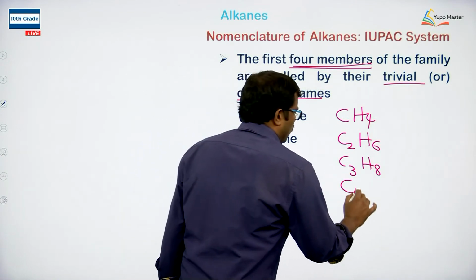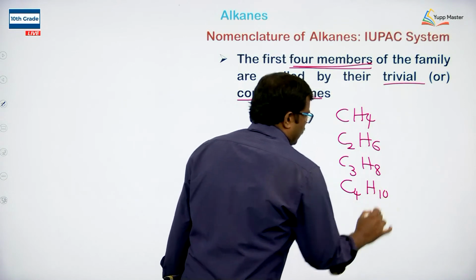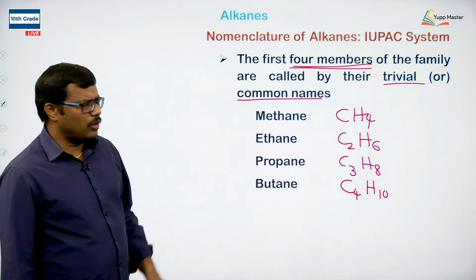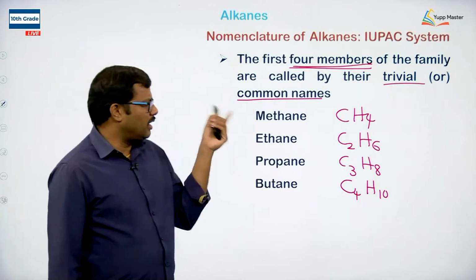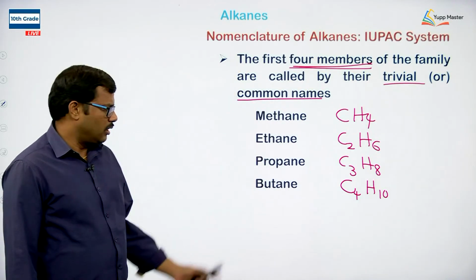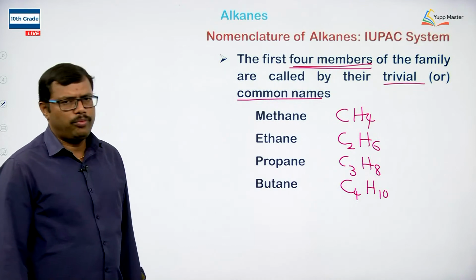Butane, C4H10. So here, all the first four members: methane, ethane, propane, butane. The common naming and IUPAC both use the same words: meth, eth, prop, but.